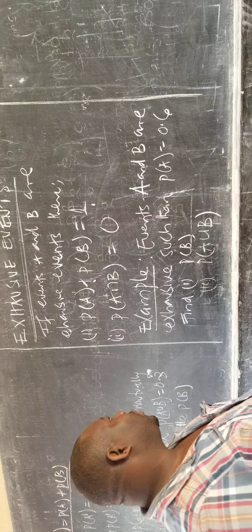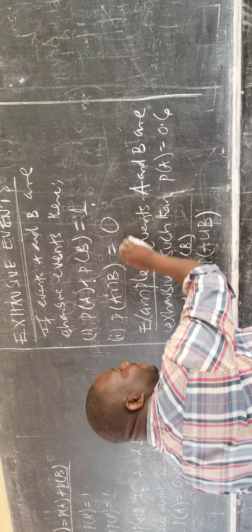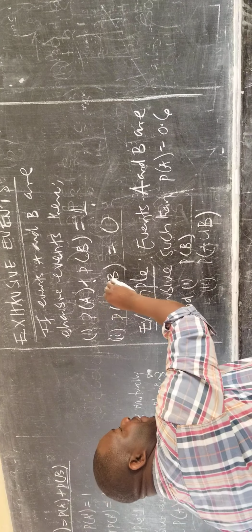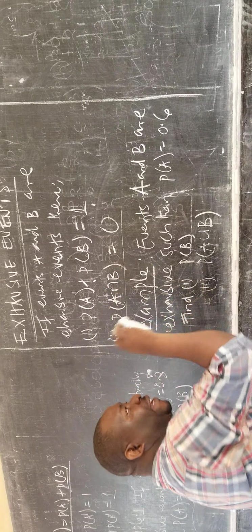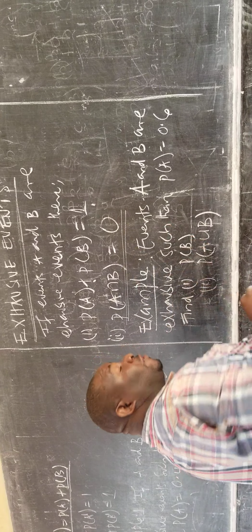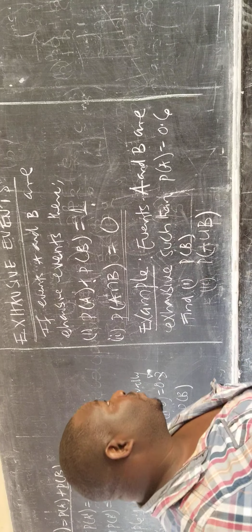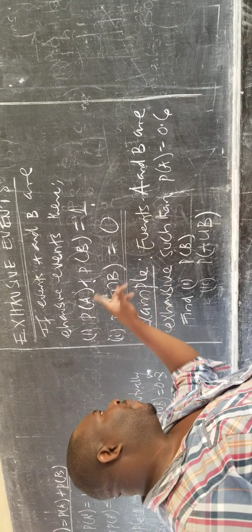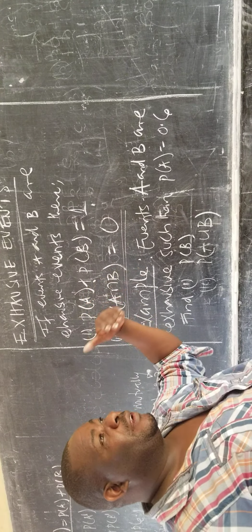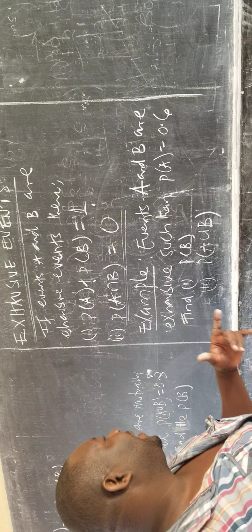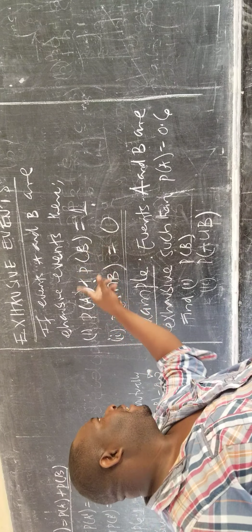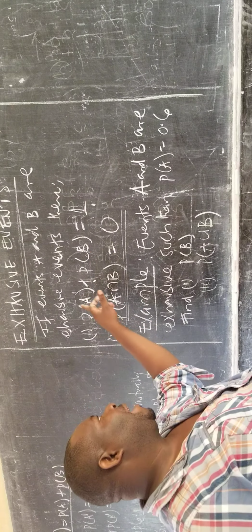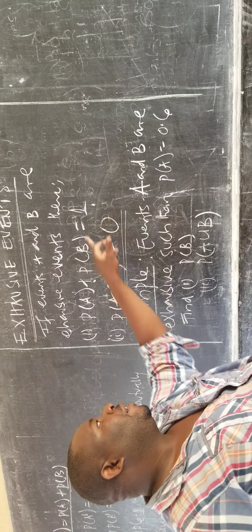Another special characteristic is that the chance of A and B taking place at the same time is zero. Like mutually exclusive events, they do not have anything in common. But what separates them from mutually exclusive events is that when you add the respective probabilities of event A and event B, you get one.